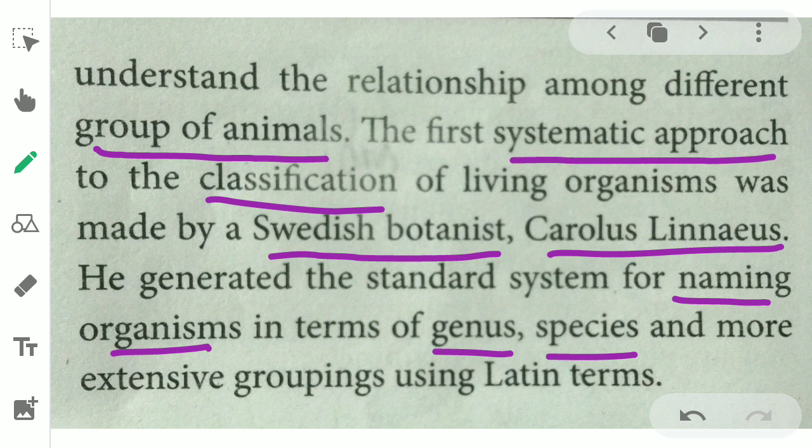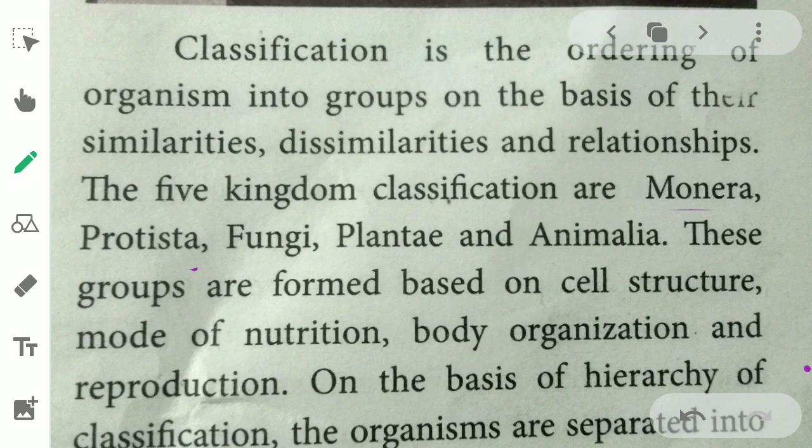The taxonomic hierarchy is kingdom, phylum, class, order, family, genus and species. The hierarchy is studied from lower to higher. The lowermost category is species. Classification is the ordering of organisms into groups, and the basis is their similarities and differences.